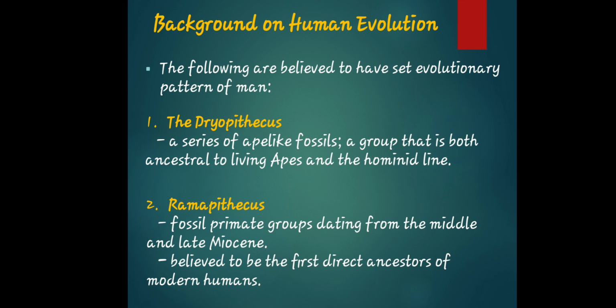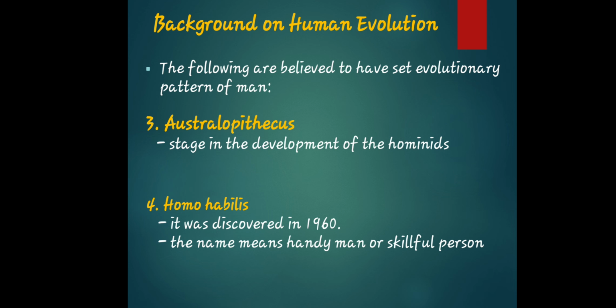I am just describing who those Dryopithecus and Ramapithecus are. So always remember and take note of this. Next, we have Australopithecus. It is a stage in the development of the hominids. What is this?